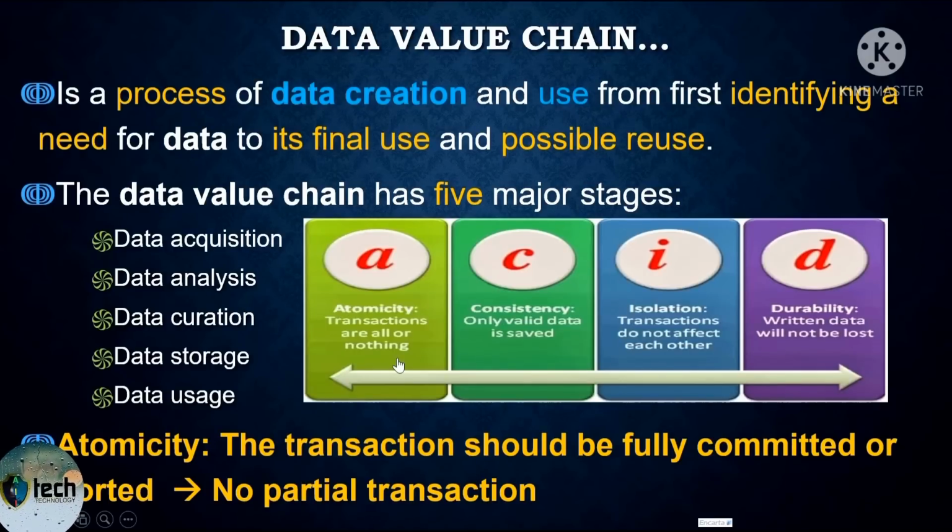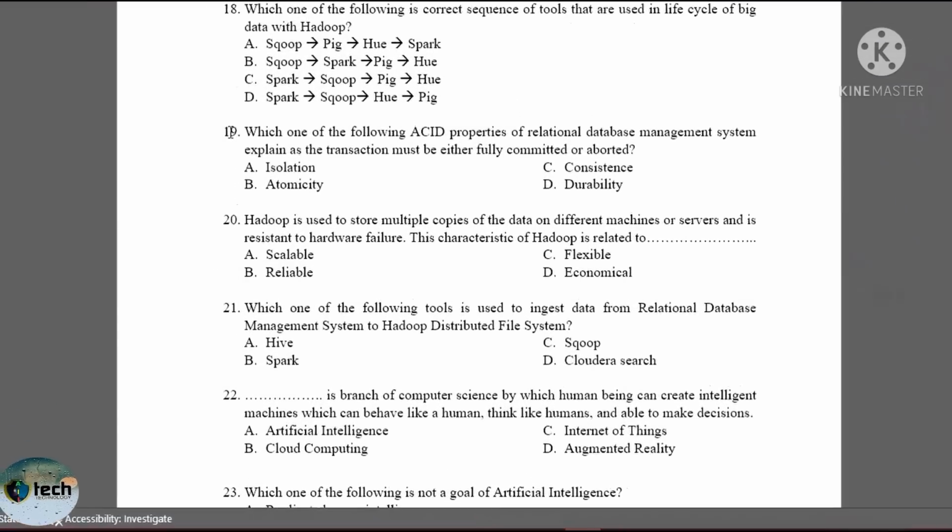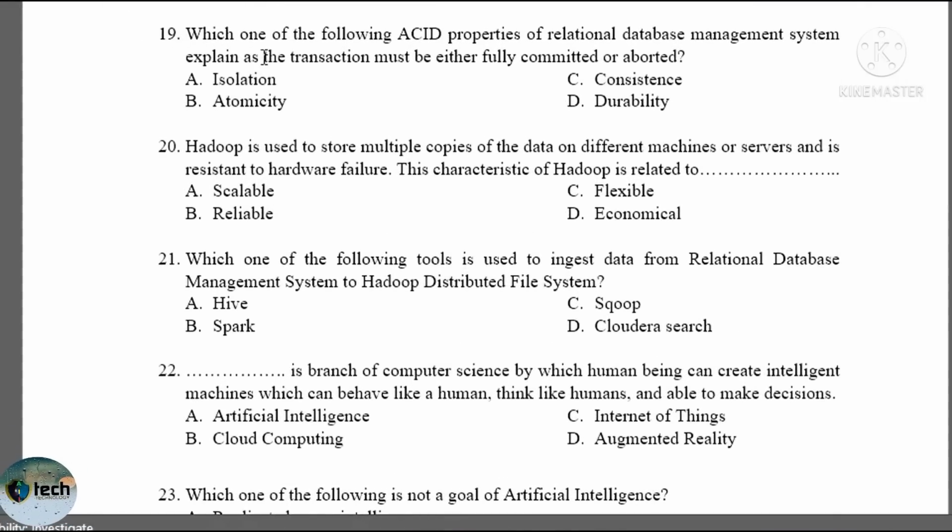The next one is consistency. Only valid data should be stored in our database in order to make it consistent. The third one is isolation. One transaction does not affect the other transaction, or transactions should be independent from each other. The last one is durability. Written data will not be lost and should be available in all the systems. Even if the system crashes, the written data will not be lost and may be available on other devices. So the question says the transaction must be either fully committed or aborted. So fully committed or aborted means the answer will be atomicity.